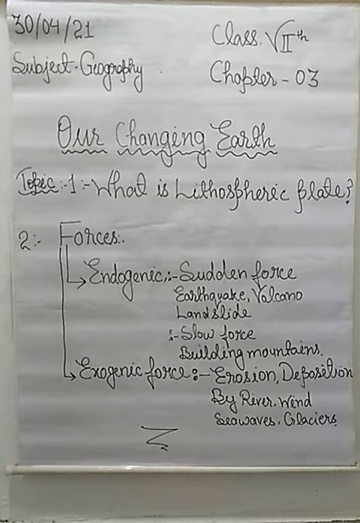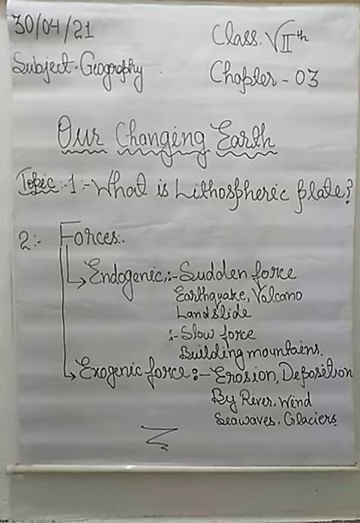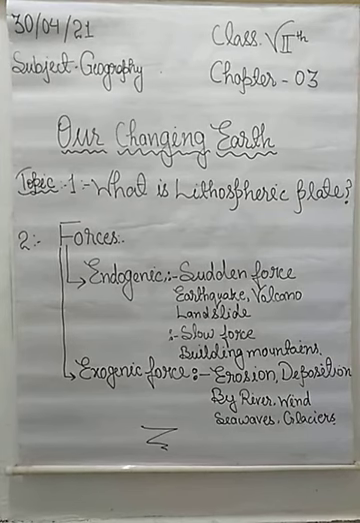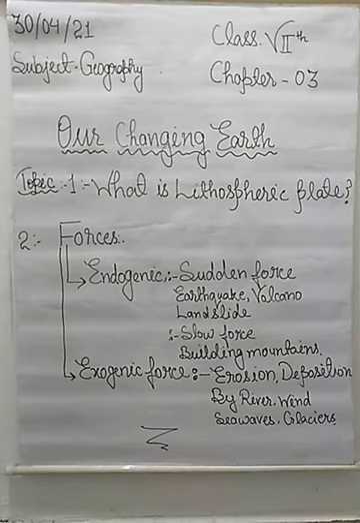That's why the molten magma present inside the Earth also moves according to the round shape. That's why our lithospheric plate is also moving very slowly, even a few millimeters each year. Okay, understood?